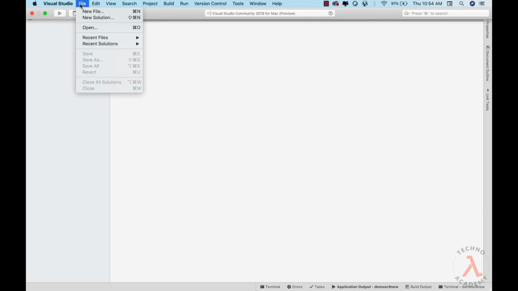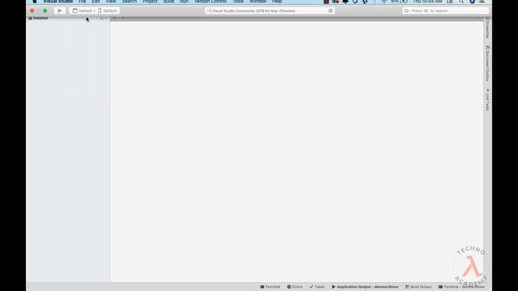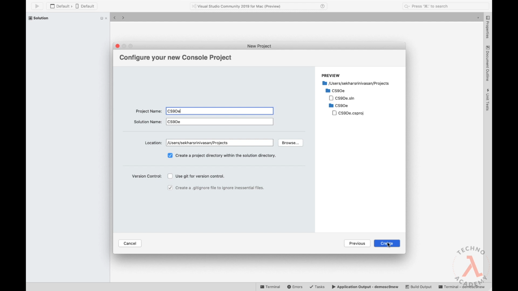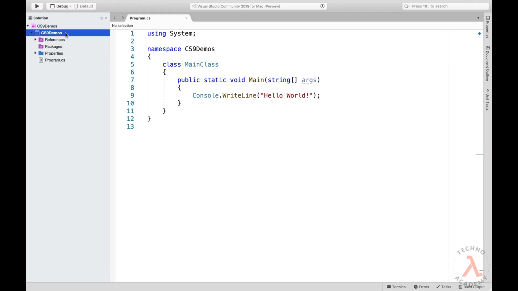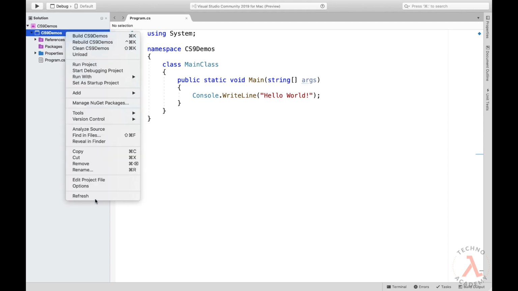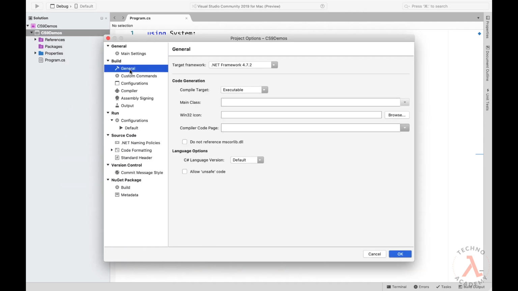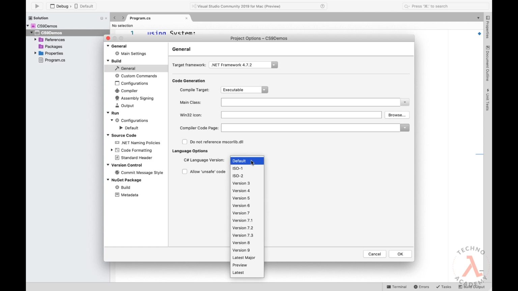First, let me open my Visual Studio for Mac. Let me create a new solution. I would like to use a C# console project, and let me name the application CS9 demos. Now let me first set the C# language version to be used, that is version 9. Let me right click on our project CS9 demos, and you can observe that currently the C# language version is default.